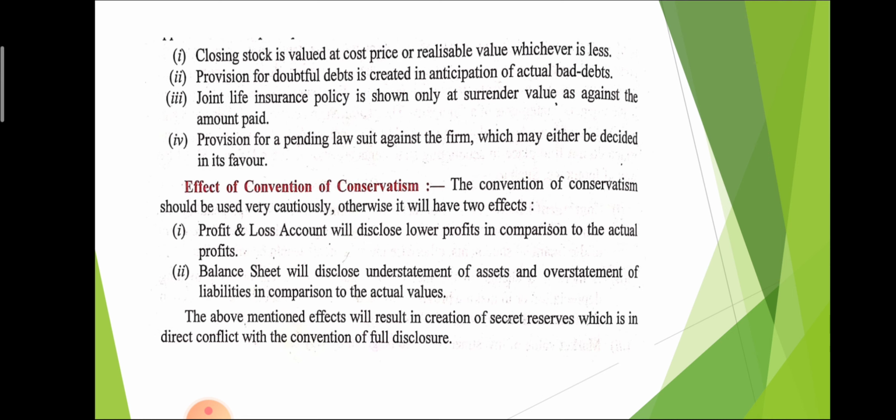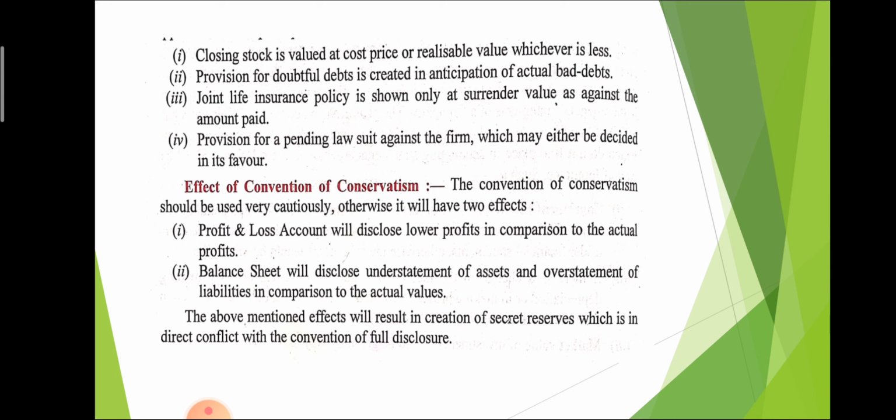Effect of convention of conservatism. The convention of conservatism should be used very cautiously, otherwise there will be two effects. If you follow the conservatism concept, that is good. But if you don't follow it, two effects will show. The first is that the profit and loss account will disclose lower profit.